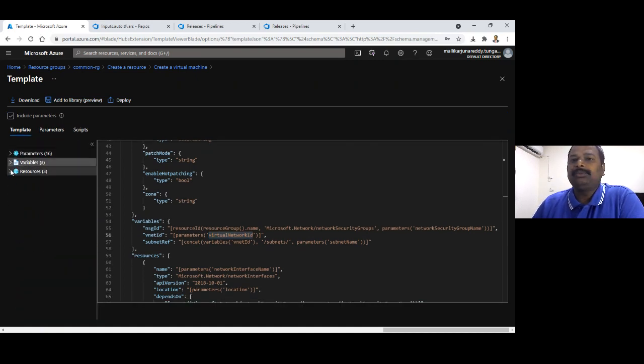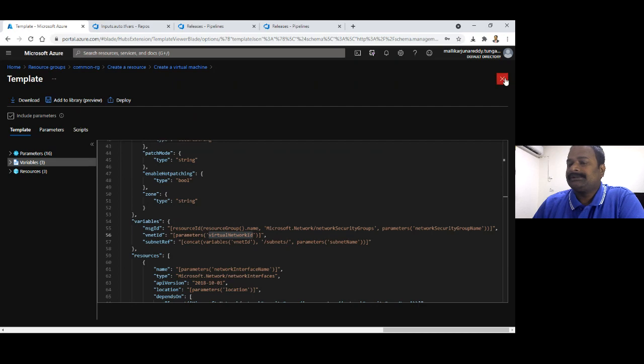And here we don't have any outputs, but this is a download option. You can download it, and if you want, you can write the outputs file, and then you put it onto Azure DevOps. And using Azure DevOps also, you can have your infrastructure deployment using ARM templates.